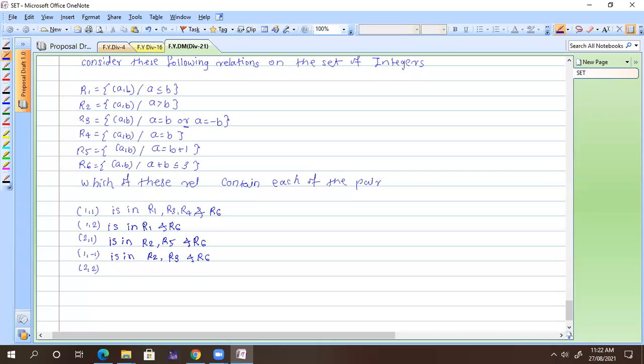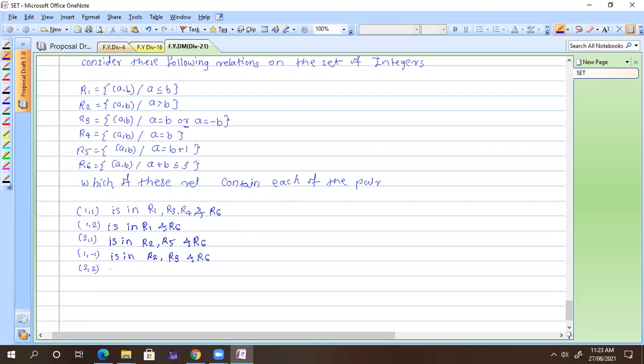In R3 we have either A is equal to B or A is equal to minus B. The second condition, or is there. If we have "and", then both conditions should be satisfied. If we have "or", it means at least one should be satisfied. So if it is not A is equal to B, but it is A is equal to minus B, that's why it is in R3.